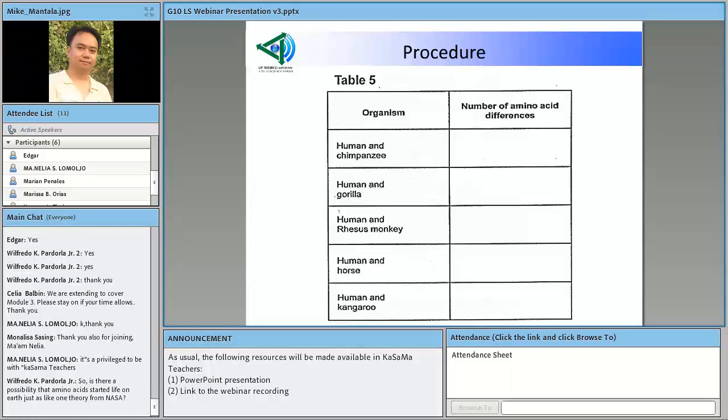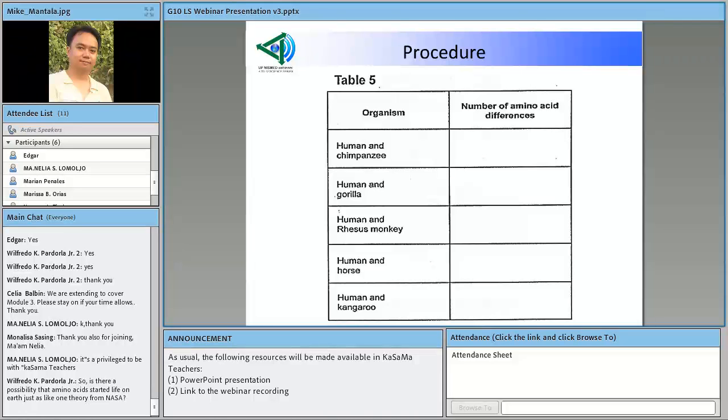Okay? So, halimbawa, nagawa ng mga bata na ifilapan itong table 2, 3, and 4. They will be able now to answer Q15, wherein they will know and they will be able to identify which organism is closely related to humans. Pag na-fill up na nila ang table 2, 3, and 4, what will be the answer?